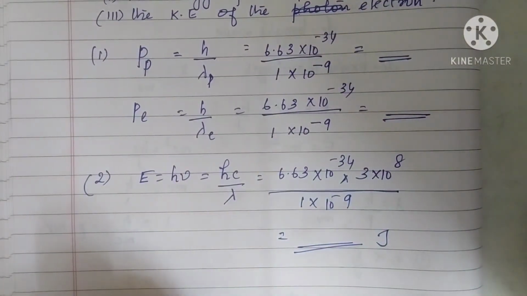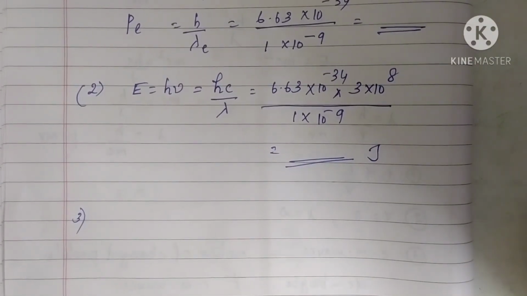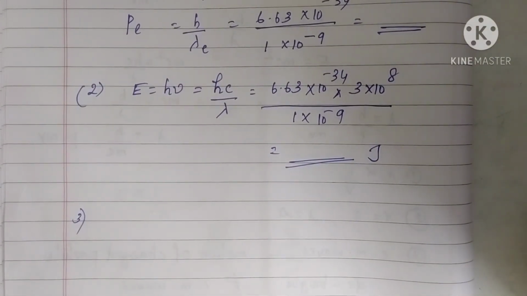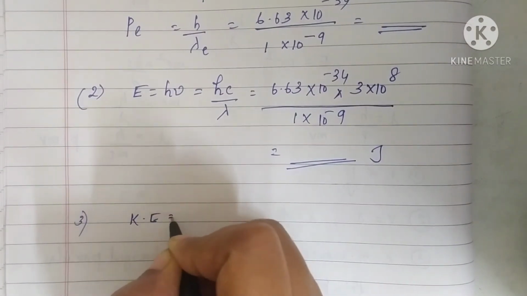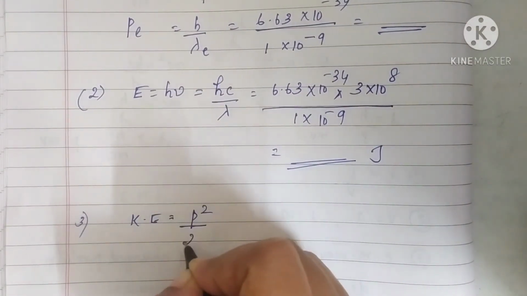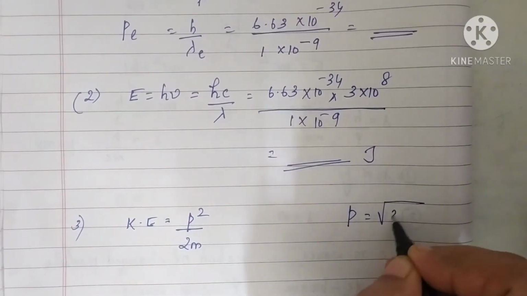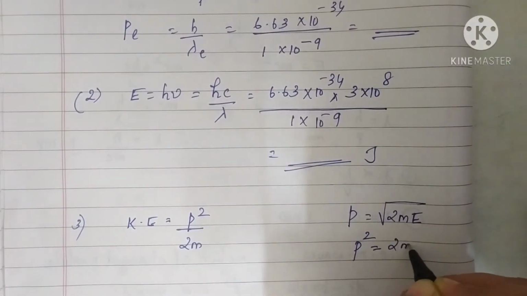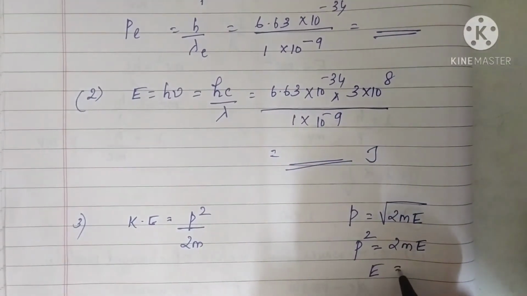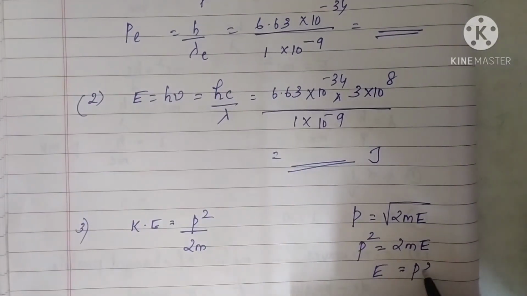Now the third one is kinetic energy of the electron. We have just seen the equation for kinetic energy, then de Broglie wavelength, etc. of electron. So you know the expression for kinetic energy, which is given by p squared by 2m. How did you get this expression? Because you have studied p is equal to root of 2meV, right? So what is p squared? It is 2meV, and eV is equal to p squared by 2m.